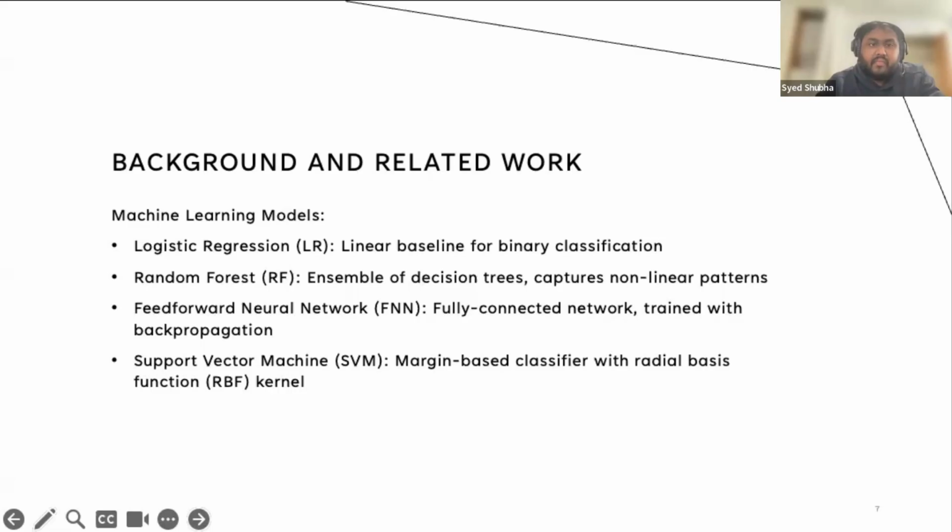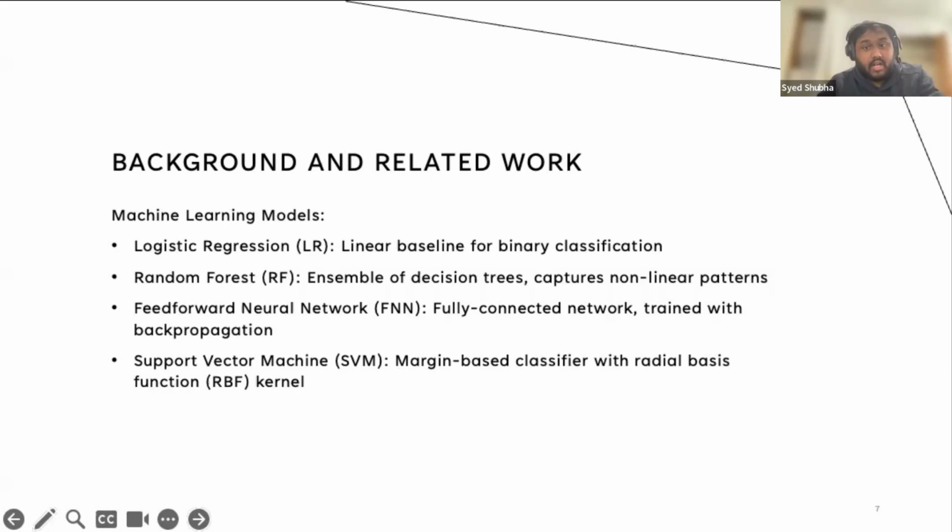Now, the background and related work. Once we have the classical shadow-based feature representation, the problem becomes purely classical. So we benchmark four model families. First is logistic regression, which basically tells us how close entangled and separable shadows are to being linearly separable in the feature space. Then the random forest, which is an ensemble of decision trees. It can model nonlinear decision boundaries and usually works quite well with small tabular datasets.